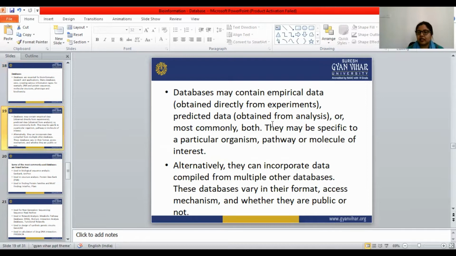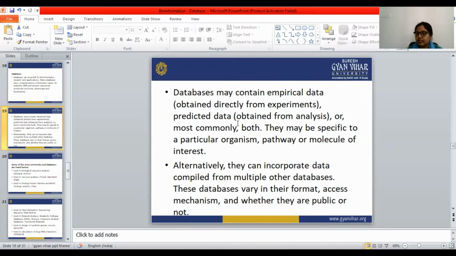Databases may contain empirical data. Empirical data is obtained directly from experiments, and data obtained from analysis is known as predicted data. So two kinds of data are available, empirical data as well as predicted data.